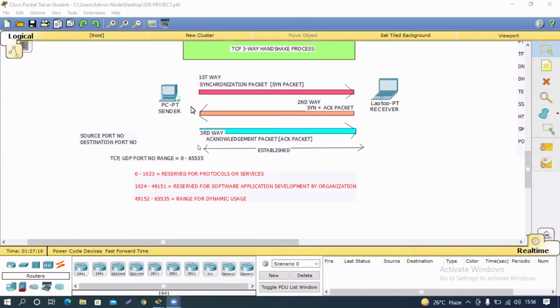Devices which work directly in this layer are switch, bridge, etc.